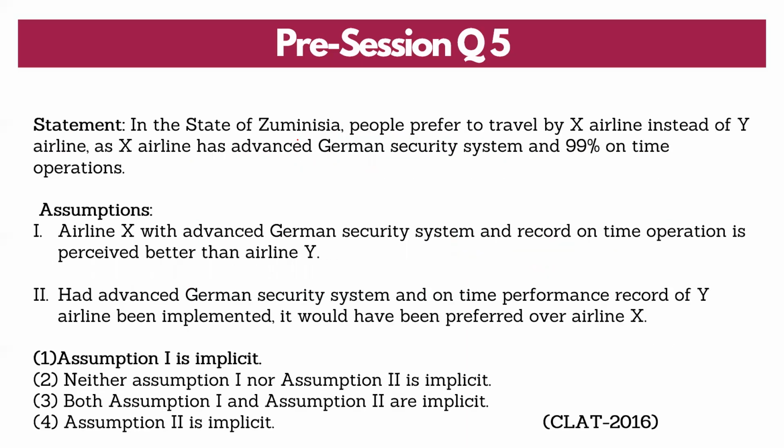Next, in the state of Juminesia, people prefer to travel by X airline instead of Y airline, as X airline has an advanced German security system and 99% on-time operation. Here the reason itself is given in the statement. Assumption: airline X with advanced German security system and record on-time operation is perceived better than airline Y. Let me negate it: not perceived better than airline Y. If people do not perceive it better, then why will they travel? And it's already given that they do it because of these two reasons.